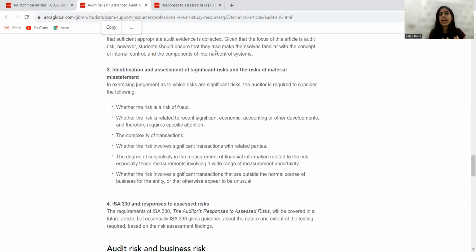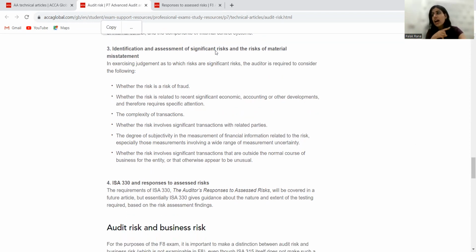Now, what he will be doing, he will identify what kind of risk arises in that organization, and what kind of risk of material misstatement can arise, whether it is due to fraud, whether it is due to subjectivity, whether it is due to accounting transactions that are complex, whether they are involving transactions which are outside the normal course of business. So based on that, he will identify the significant risk, and then for the risks which he has identified, he will give responses to those risks.